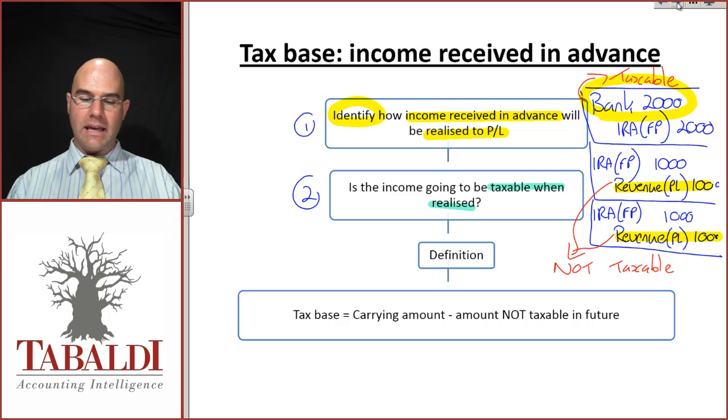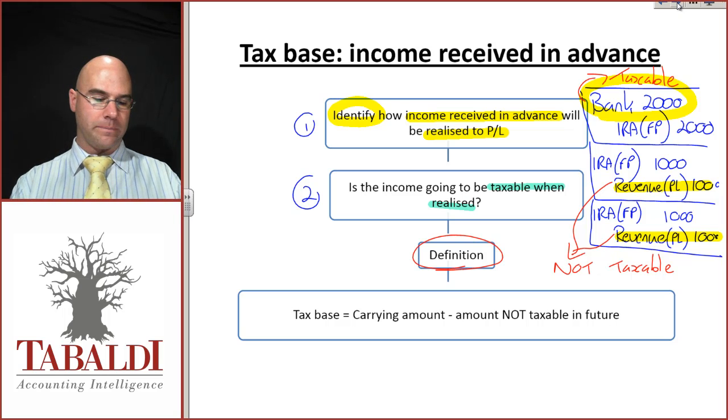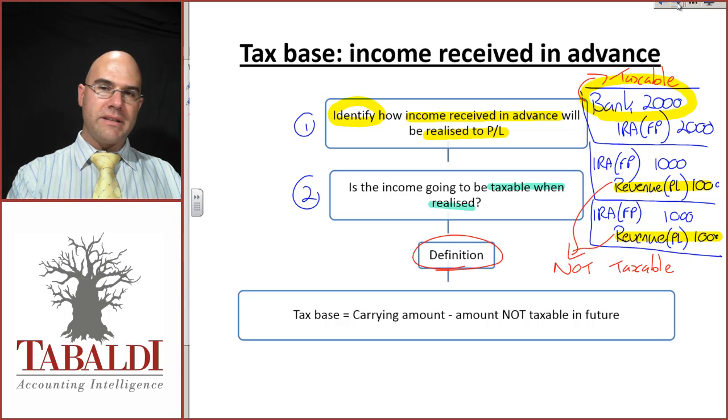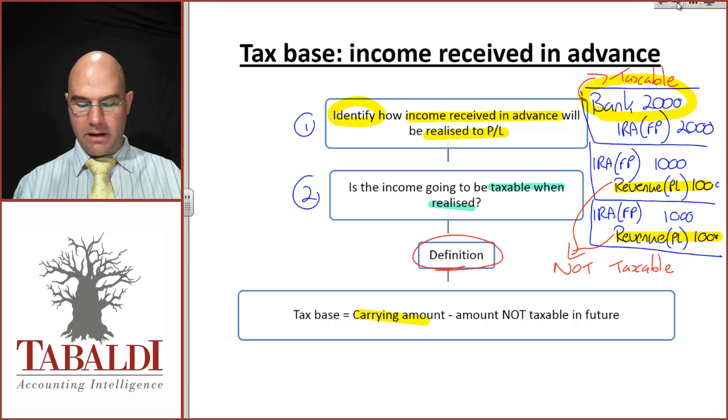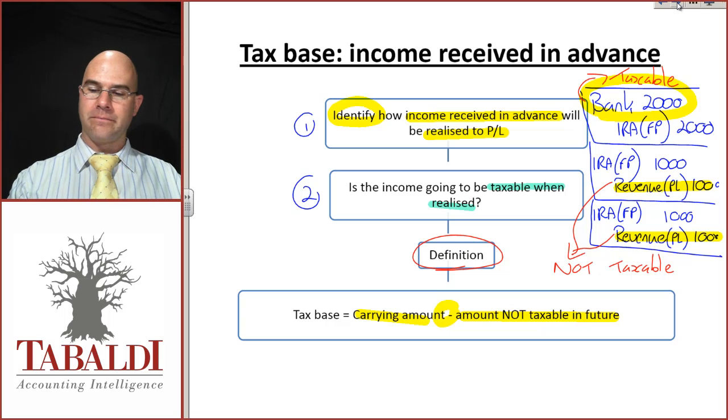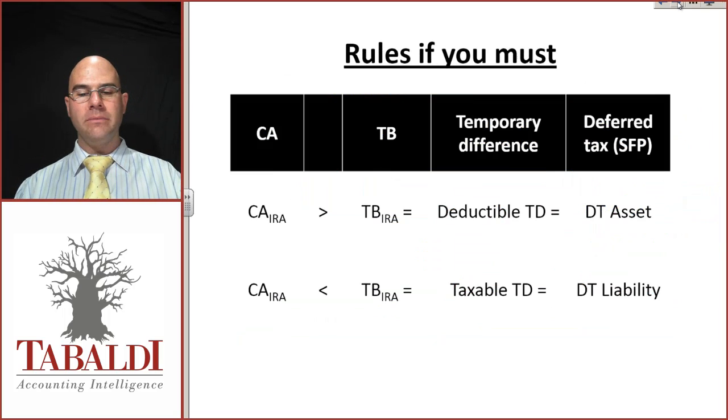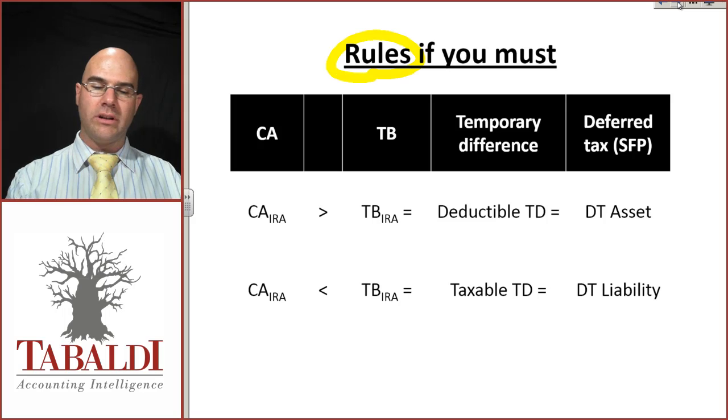So understand that. Now we can have a look at the definition. It's quite a simple one. Tax base is the carrying amount minus the amount not taxable in the future. Before we look at an example, let's quickly go through some rules. I know accounting students love rules.